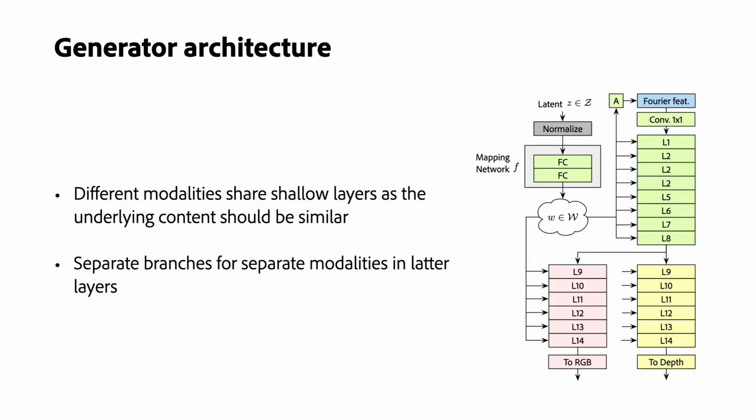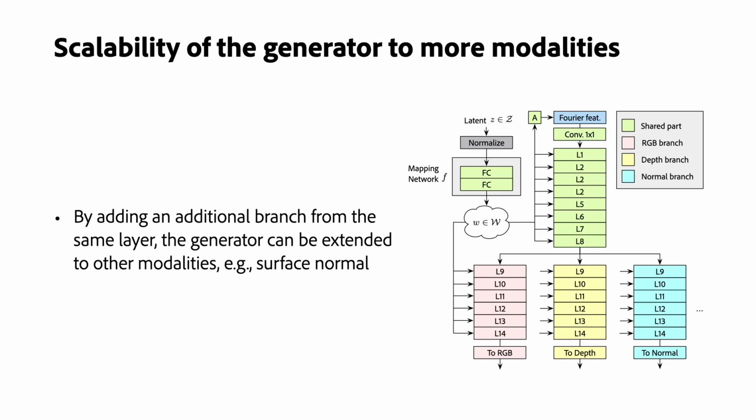Assuming that we are interested in generating images and depths, the generator has a shared backbone for both modalities. The consideration is that different modalities share the same underlying structure, so it is easier to learn a unified structure in the first place. At later layers, since representations for decoding different modalities differ, we build modality-specific branches. This generator architecture can be easily extended to support more modalities. For example, if we add surface normals, we can simply build another branch and add it to the same layer index.